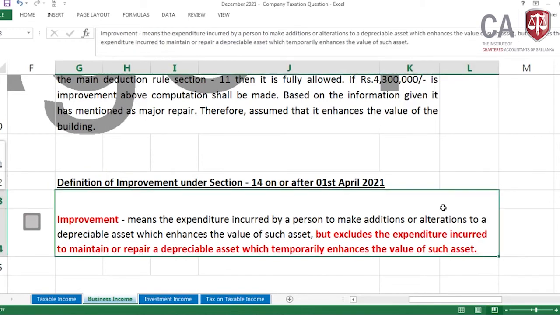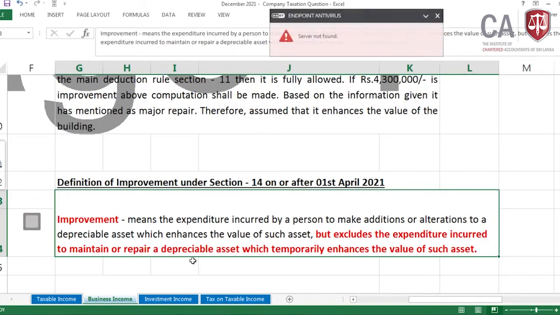This is the definition of the improvement. Improvement means the expenditure incurred by a person to make additions or alterations to a depreciable asset which enhances the value of such asset. But it excludes the expenditure incurred to maintain or repair a depreciable asset which temporarily enhances the value of such asset.